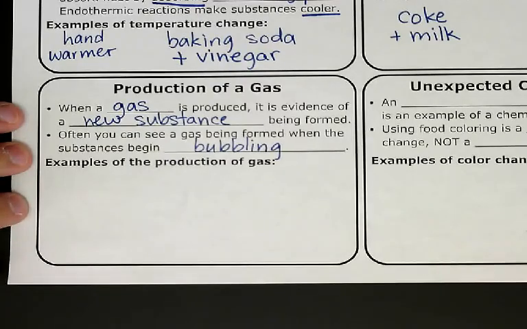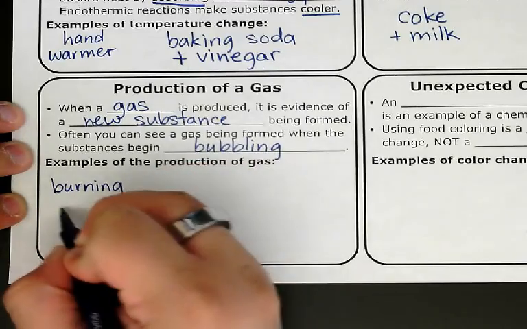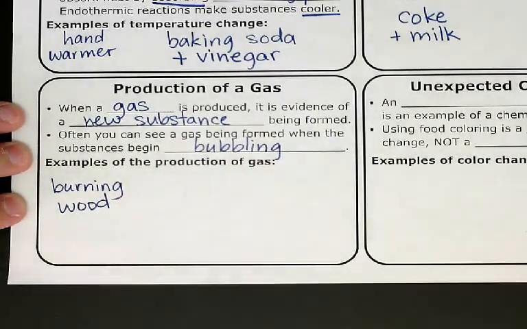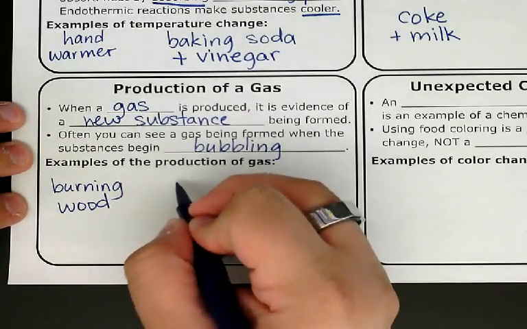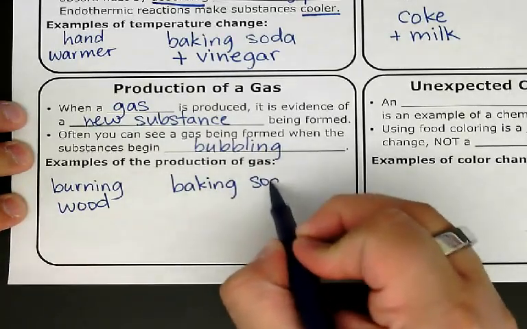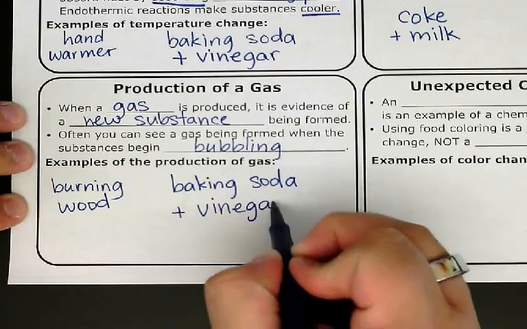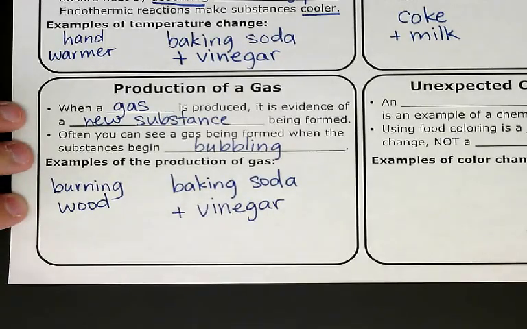You could also see gas in another way, like when you burn wood in a campfire or in your fireplace. It produces smoke, and that is a gas. Our other example of this earlier was baking soda and vinegar. So gas could be bubbles, it could also be smoke. Pause that if we need to.